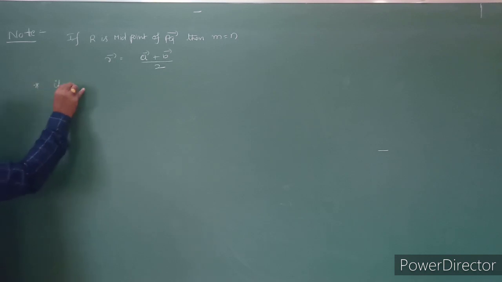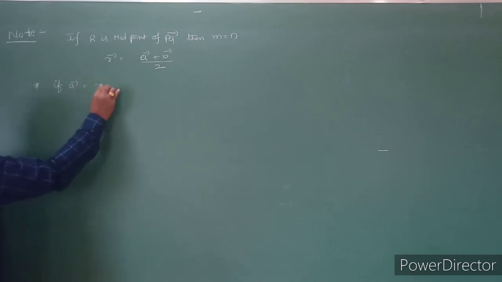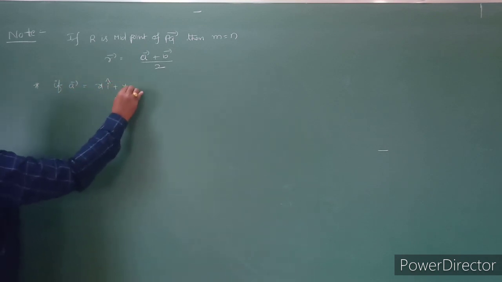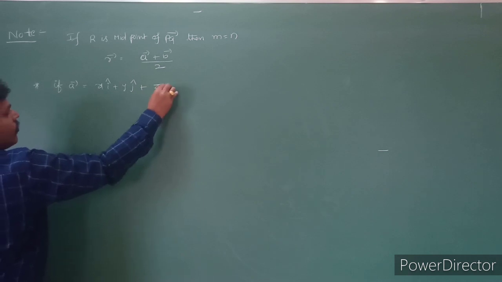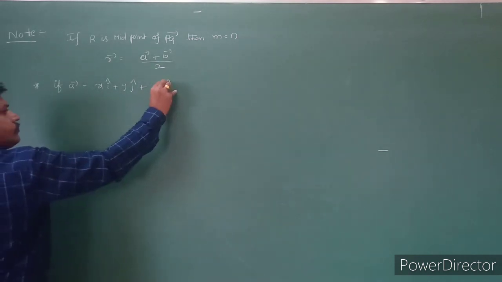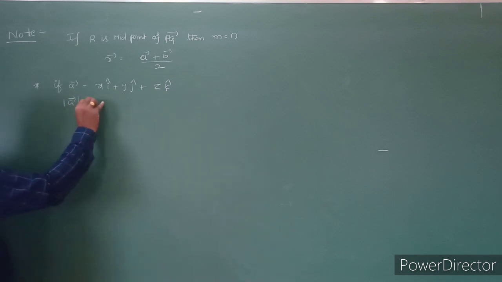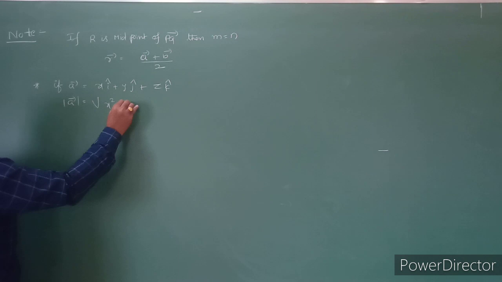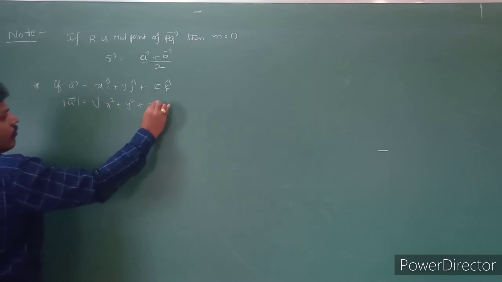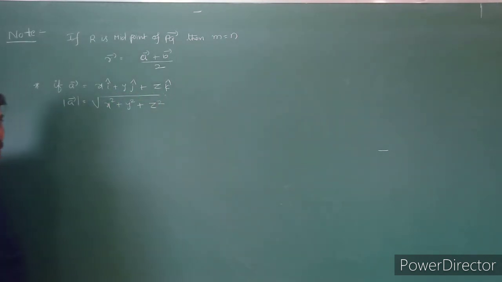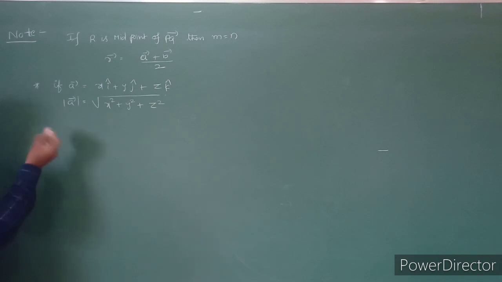If A bar is equal to Xi plus Yj plus Zk, then what is mod A bar? Mod A bar is nothing but the magnitude of the vector, that is root of x square plus y square plus z square. And also the direction cosines.